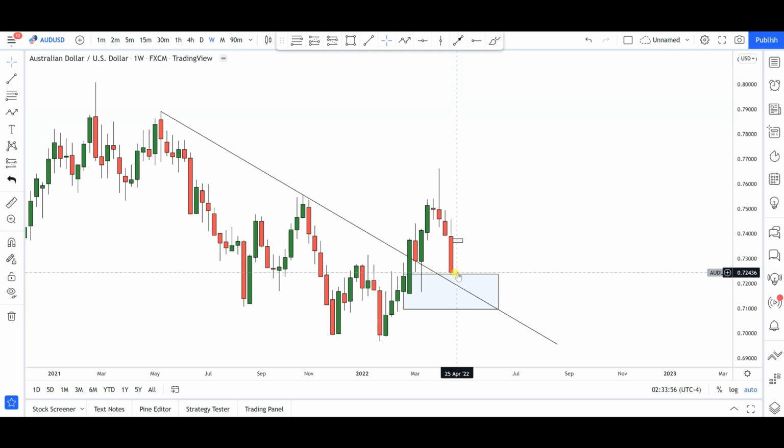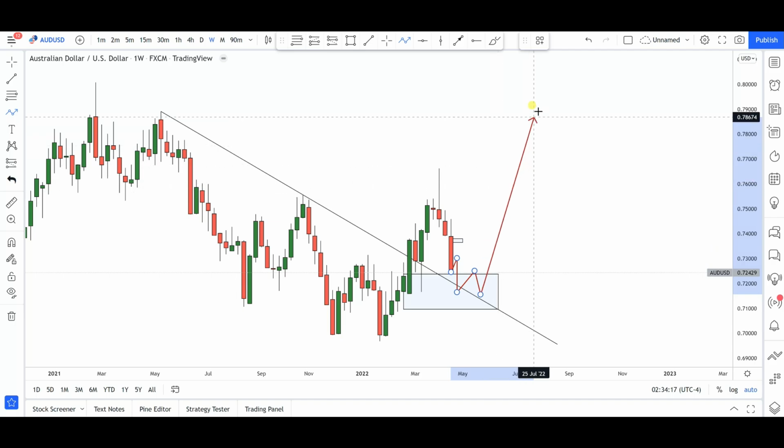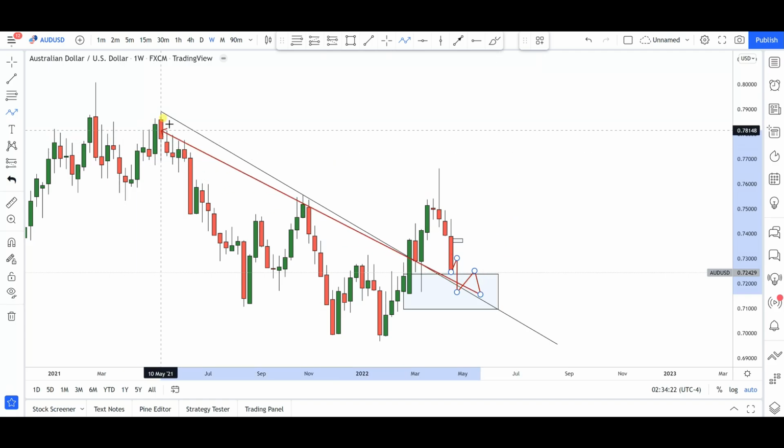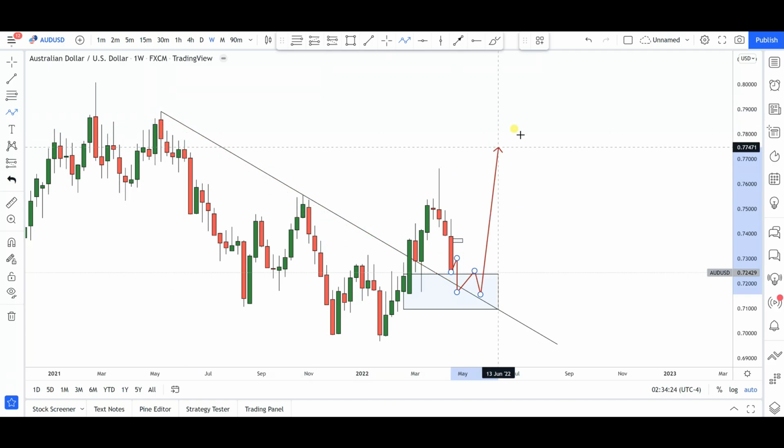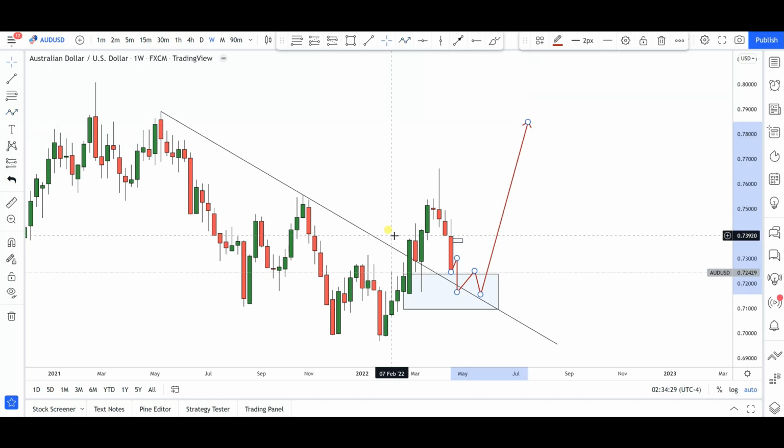For now, as far as this particular currency pair is concerned, I am looking at it as more bullish than bearish. Maybe a possible push to the downside towards this retracement trend line area, maybe 0.7170, from where I believe the bulls might start coming into this market for a very significant push to the upside, maybe towards, let's say, 0.7800 and resistance levels that we have in this area. This is the kind of move that I would love to see in this particular currency pair in the longer time frame.